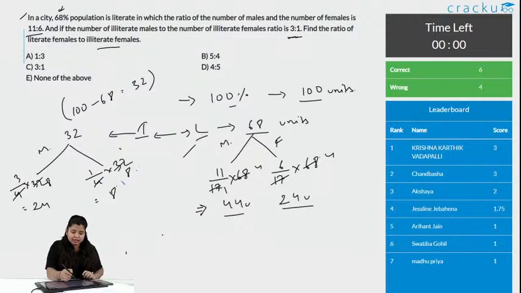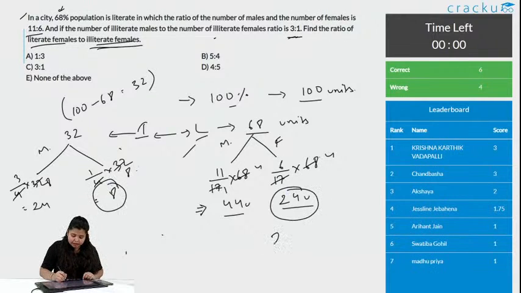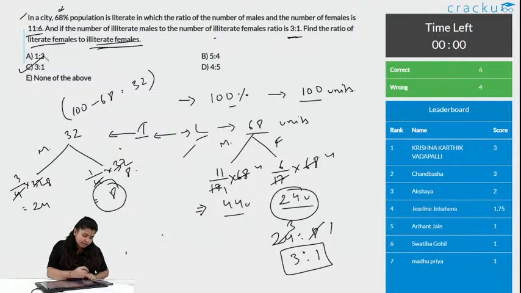What we need to find is the ratio of literate female to illiterate female. What is literate female? It is 24 units. What is illiterate female? It is 8 units. Just find the ratio. It is 24:8, 3:1. The correct answer, that is option C, is the correct answer. And 6 people got this correct and 4 wrong.